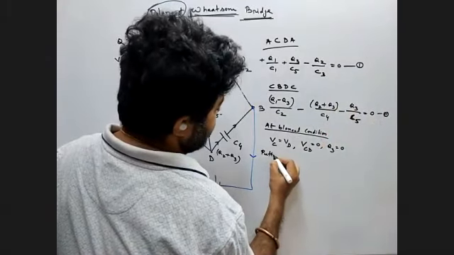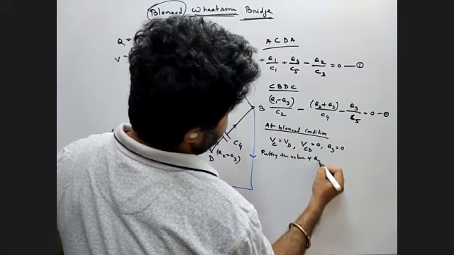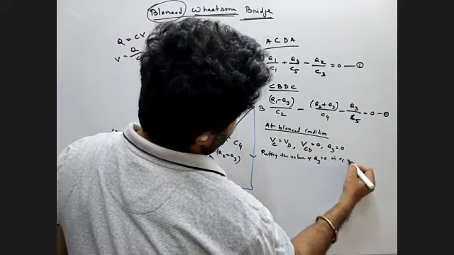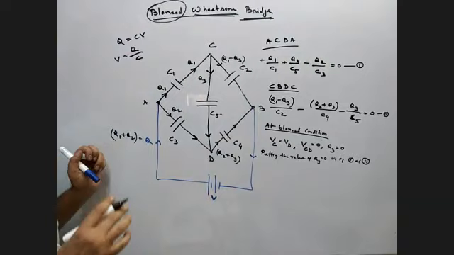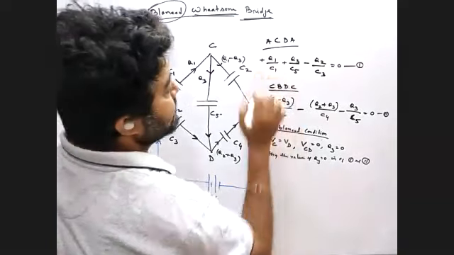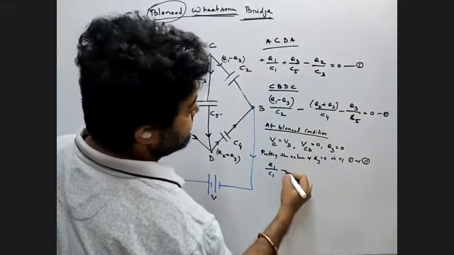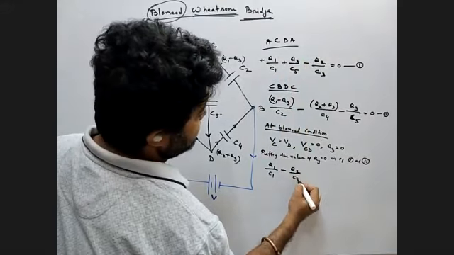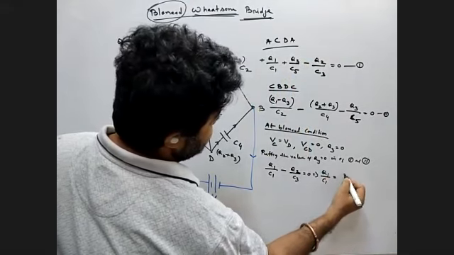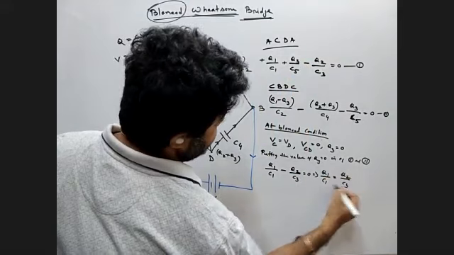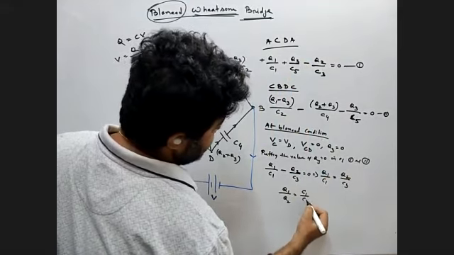Now put the value Q3 equals 0 in equations 1 and 2. Let's first put it in equation 1. Q1 by C1, this one is 0, minus Q2 by C3 equals 0, which means Q1 by C1 equals Q2 by C3, which means Q1 by Q2 equals C1 by C3.